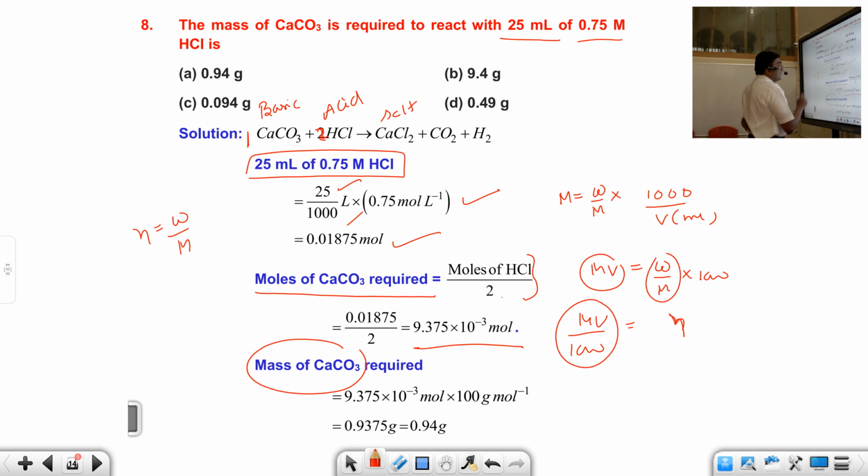Now when you got the moles, you can find the mass. Mass is equal to number of moles into molecular weight. I hope you understood. Now you got the mass. So please check out this question. It's a pretty simple question. You should know the formula: molarity is equal to weight by molecular weight into 1000, or molarity is equal to number